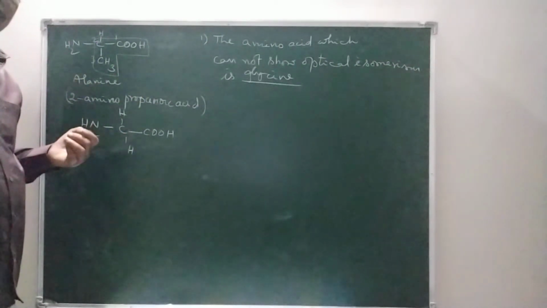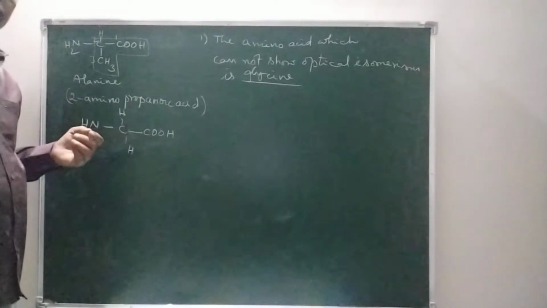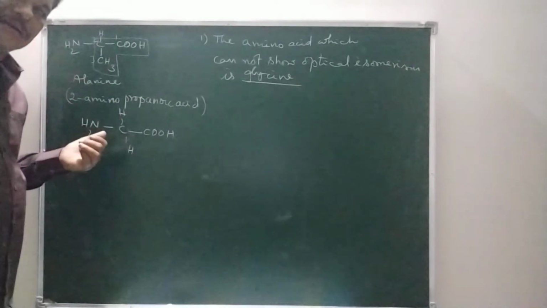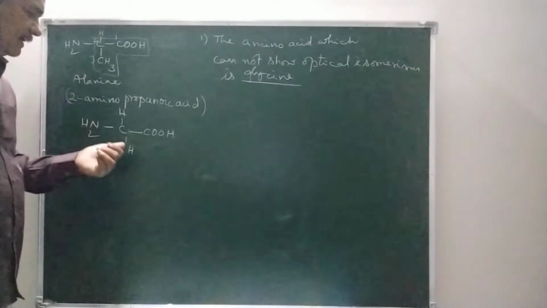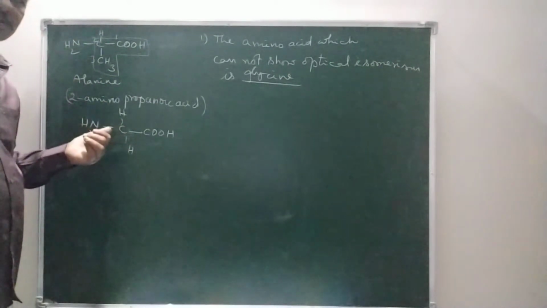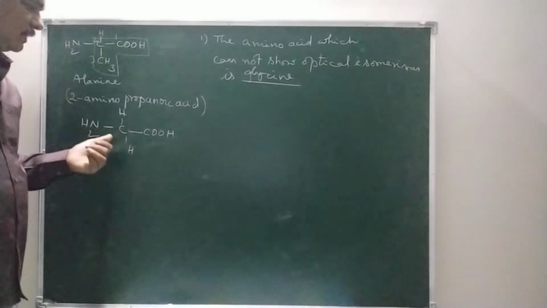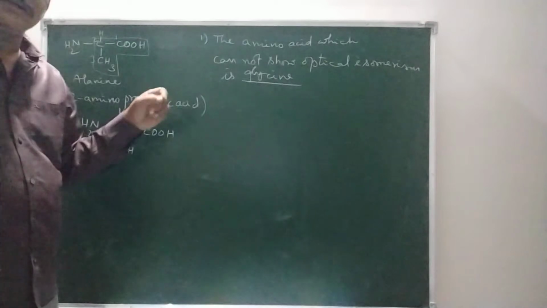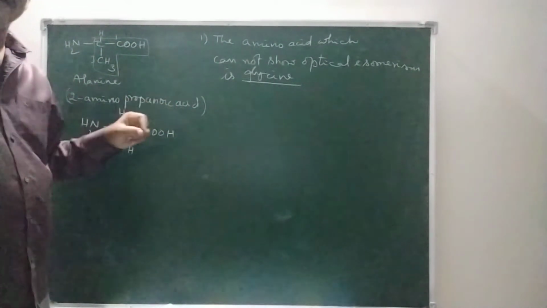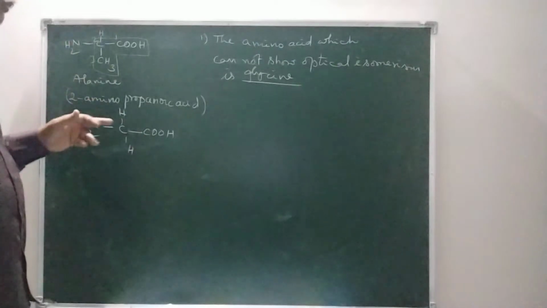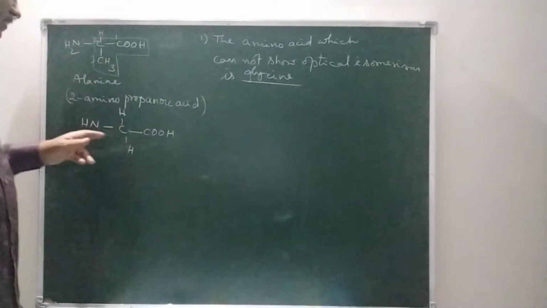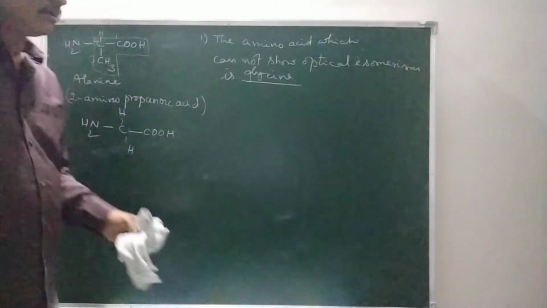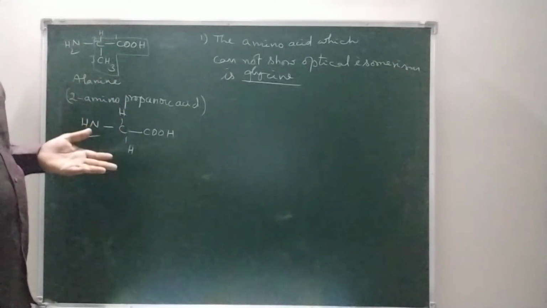What is a chiral carbon or asymmetric carbon? If a carbon forms 4 single bonds with 4 different atoms or groups, then it is called an asymmetric or chiral carbon. Here it is bonded with 2 hydrogens, so it is not a chiral carbon, and it cannot show optical isomerism. Instead of glycine, they may give the IUPAC name in the options, 2-amino-ethanoic acid. So you have to know IUPAC names for this also, right?